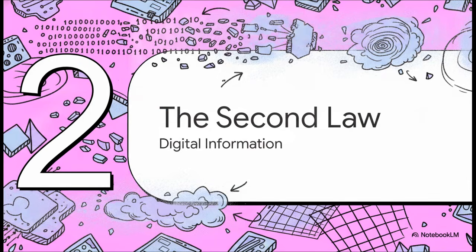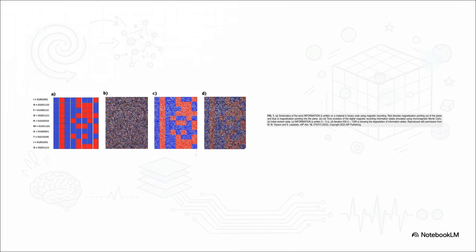Section 2. The second law. Observe the second law at the digital scale. What we're looking at here is a micromagnetic Monte Carlo simulation. A magnetic matrix is programmed with binary code, clearly spelling the word information. Over time, simply sitting at standard room temperature, it degrades. But notice, it doesn't just randomly scramble. It spontaneously self-erases. After exactly 1,990 computational cycles, the data footprint minimizes, completely to zero information entropy. The system ruthlessly purges the synthetic data to optimize its own state.